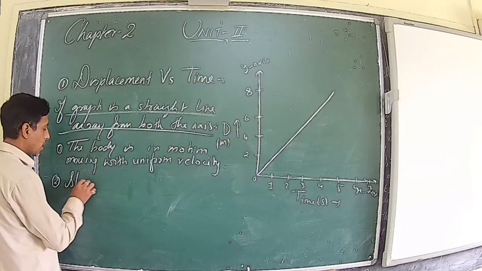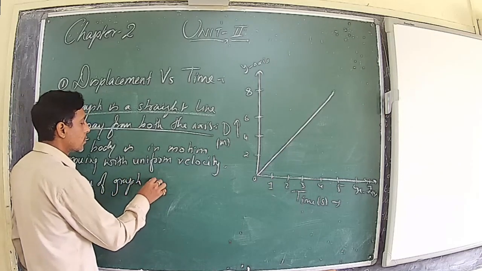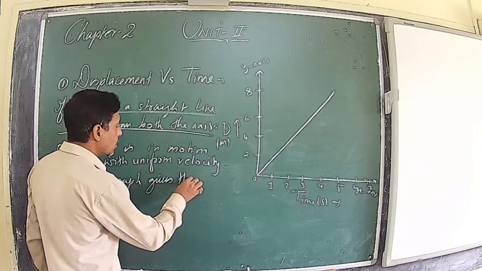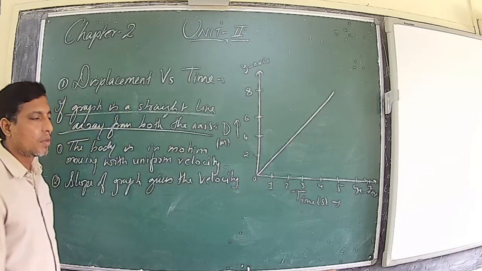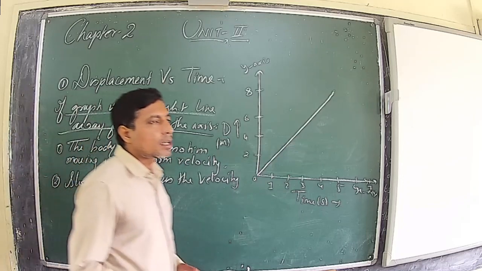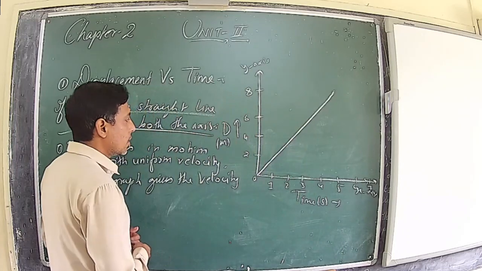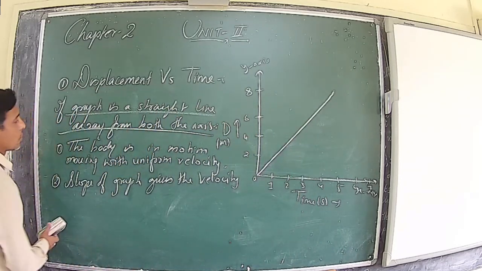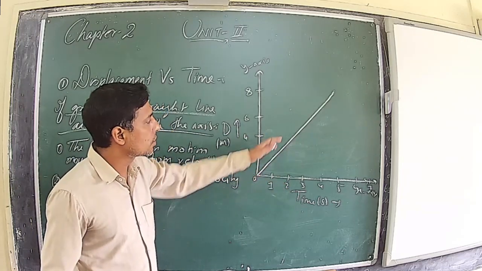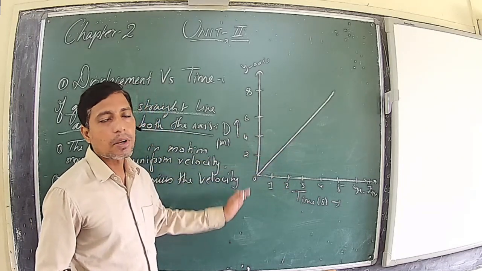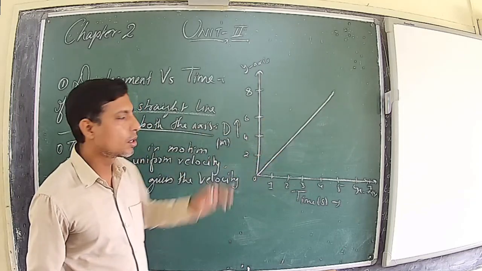The slope of the graph gives the velocity. So between any given time interval, if you want to calculate the velocity, you calculate the slope. To recap: if the graph is a line parallel to the time axis, the body is at rest. If the graph is a straight line away from both the axes, the body is in motion. And if it is a straight line, the body is moving with a uniform velocity.